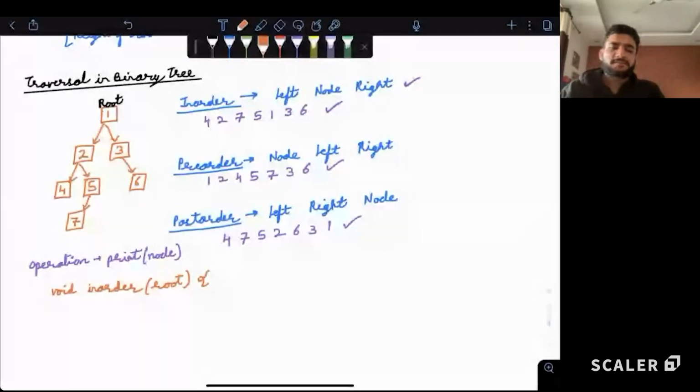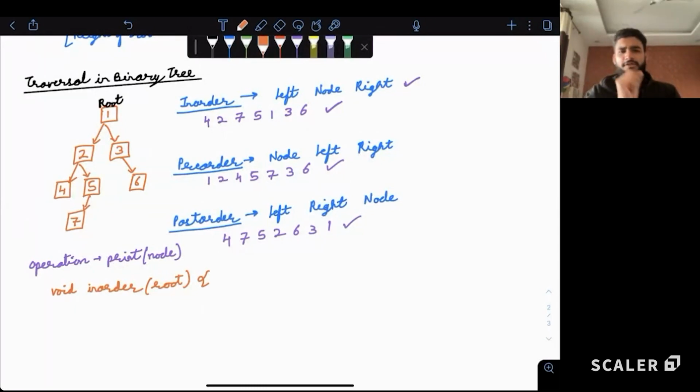They are the same, like efficiency and everything is the same. Yes, thank you. It depends on what order you want to process. Nice. So guys, take 1 minute and think about how we will write the recursive code of in-order traversal. Pseudocode is also good, totally fine, no problem.